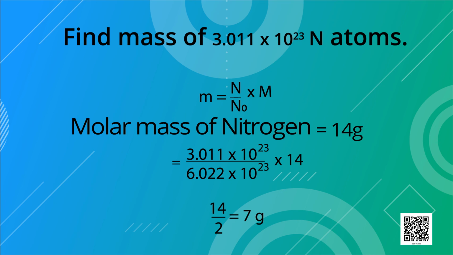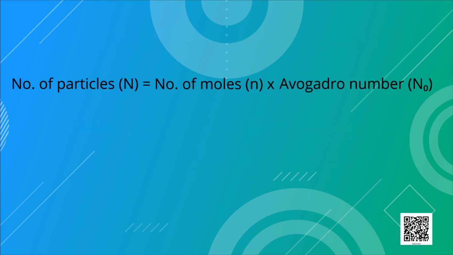Now let us discuss formulae to find the number of particles. For the number of particles, we have two formulae. If the number of moles is given, then the number of particles capital N is equal to the number of moles small n into Avogadro number N naught. Capital N is equal to small n into N naught.